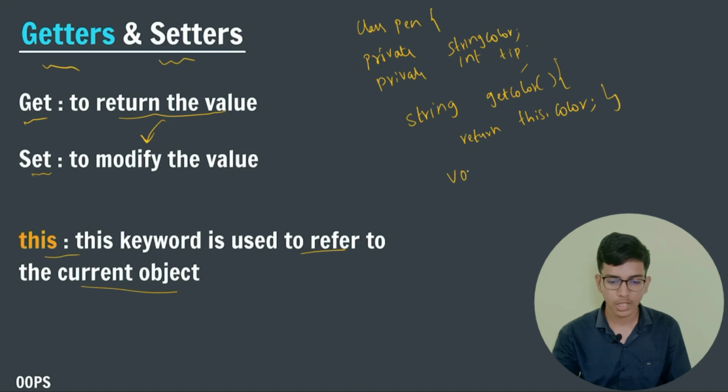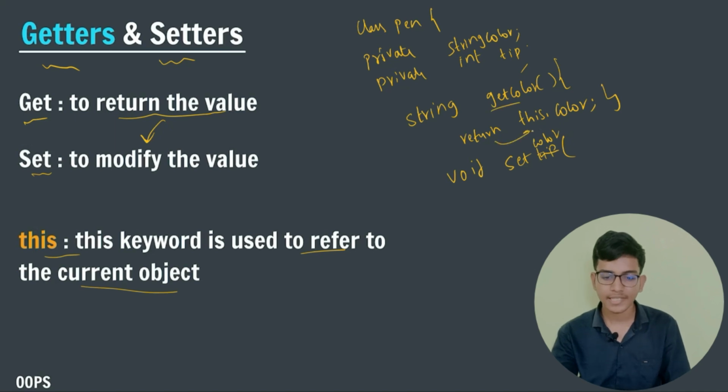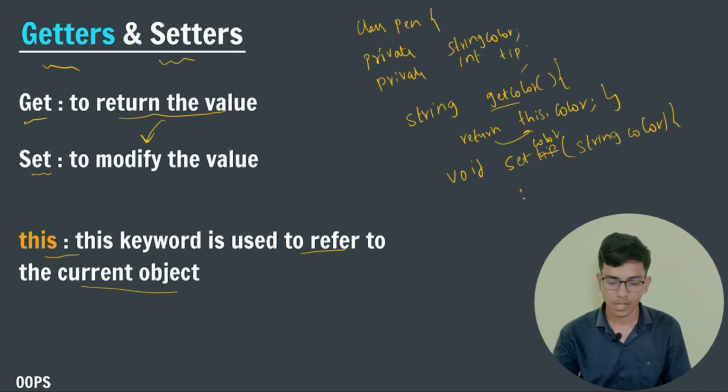Right after it I am setting the tip, set tip, or you can write here setColor. So I want to set the color. Here get is used to return the color of my pen. After that, setColor is used to set the color of my pen. I will pass here a string color. After this, this dot color is equal to the color which we pass here. So I am assigning the color which we passed here.